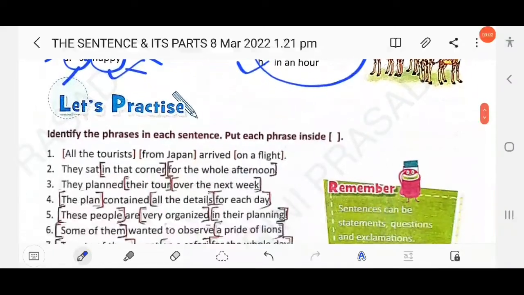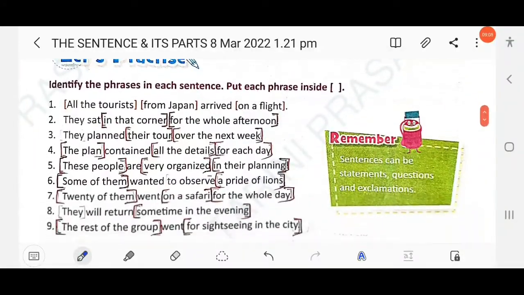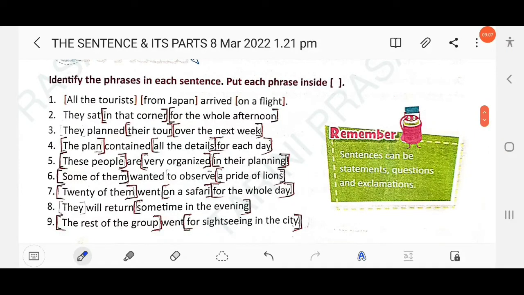Then next let's discuss the exercise. Identify the phrases in each sentence, put each phrase inside, right? So here the first one is already provided. They sat in that corner for the whole afternoon. So here, in that corner, then another, for the whole afternoon, okay? Then next here, they planned their tour. So their tour, right? And another, over the next week. Two phrases in this sentence.